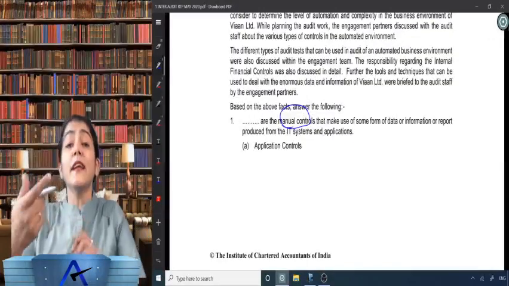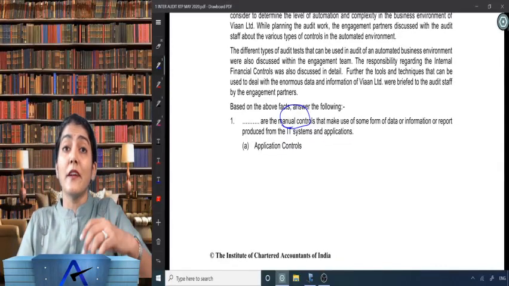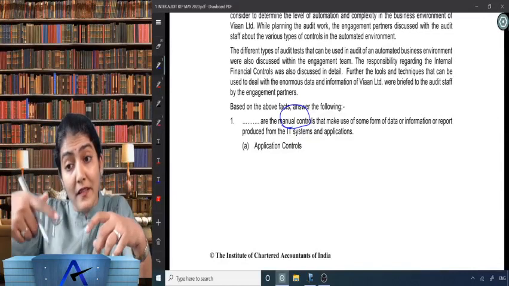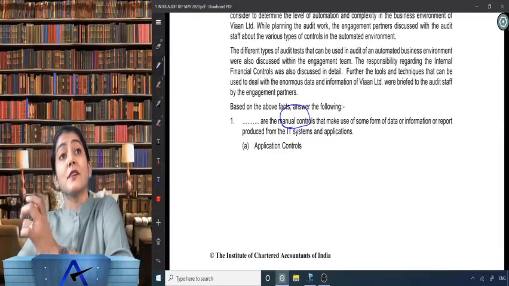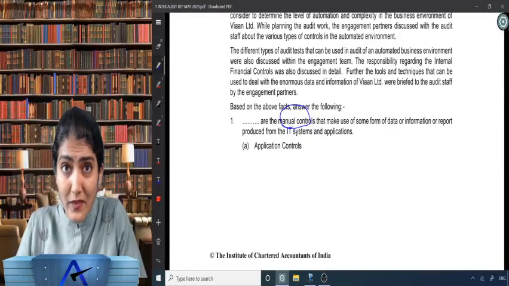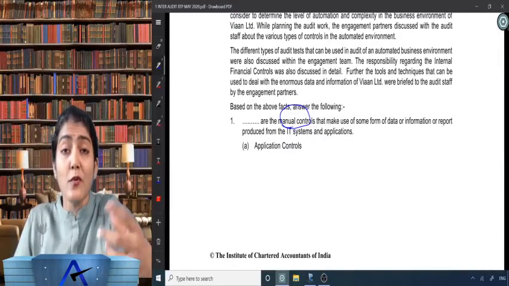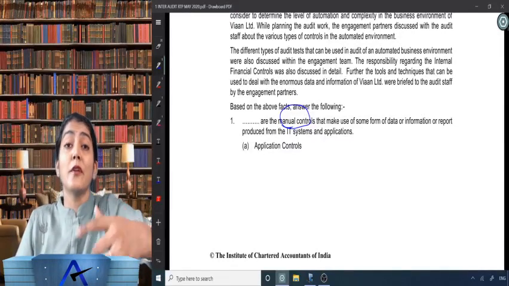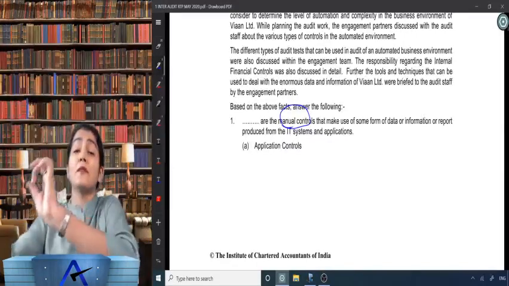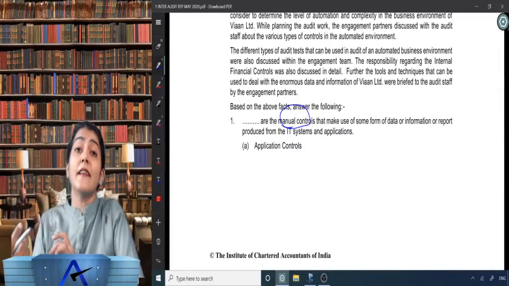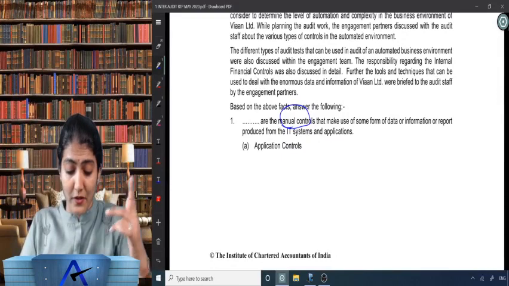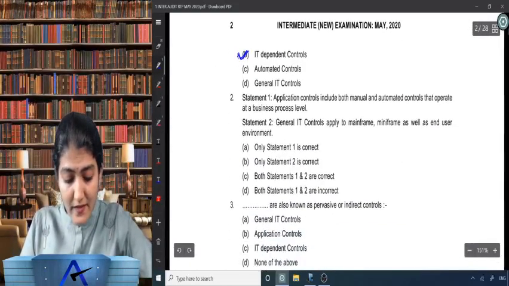Like, say, manually it is to be decided whether goods are to be given on credit to this customer or not. That's an IT dependent control, but this control is dependent on the data generated by the computer system, wherein the customer credit limit has been fixed. It is the human being, the person, who has to decide whether goods should be given on credit or not. So it's basically a manual control, but the decision will be taken based on the data generated from the IT systems and the application. So that is referred to as the IT dependent control. Wonderful. So B is the correct option.